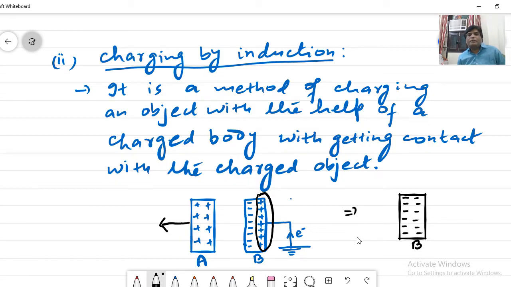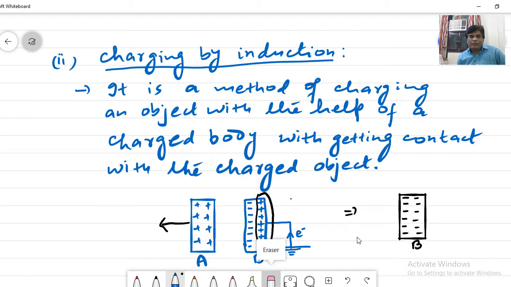In the same way, suppose we want to charge body B with positive charges, then we bring a negatively charged body A near B, and hence B will become positively charged, right? So these are the two methods: charging by friction and charging by induction.